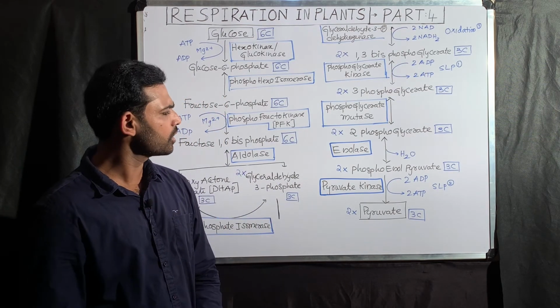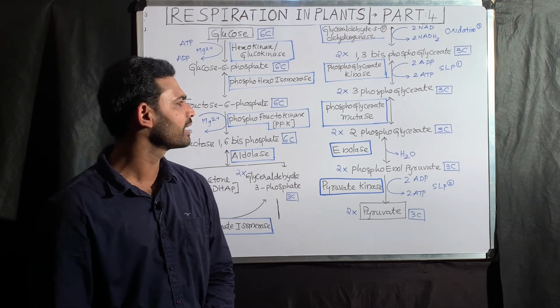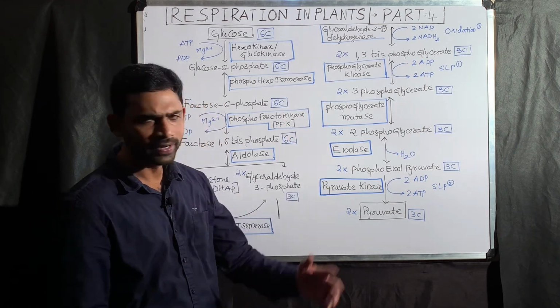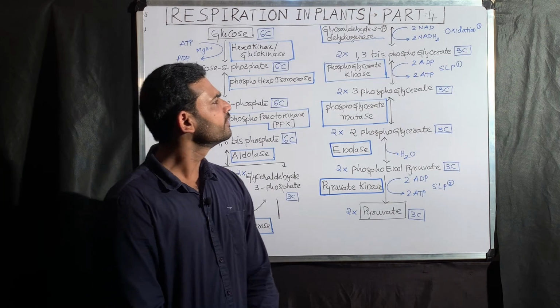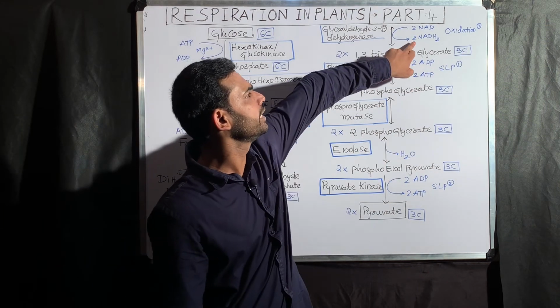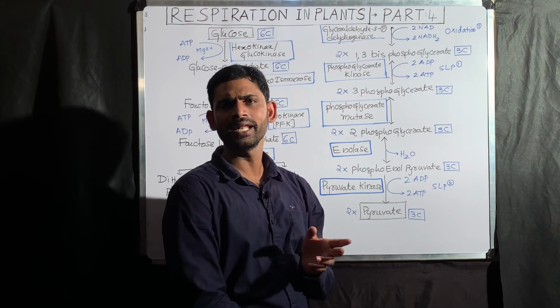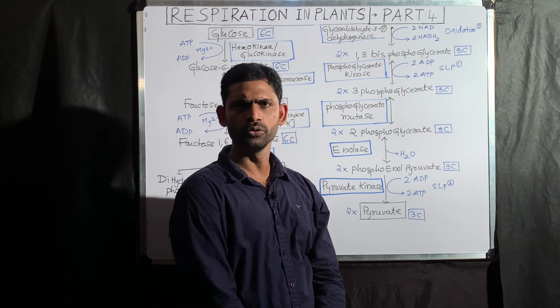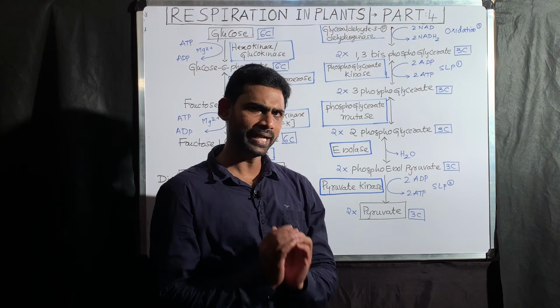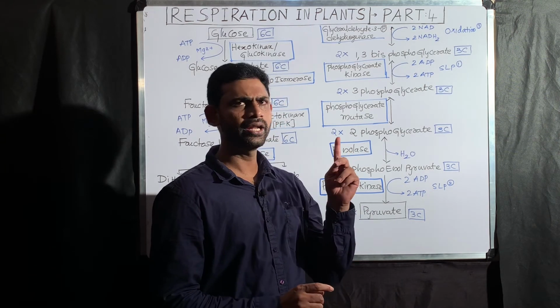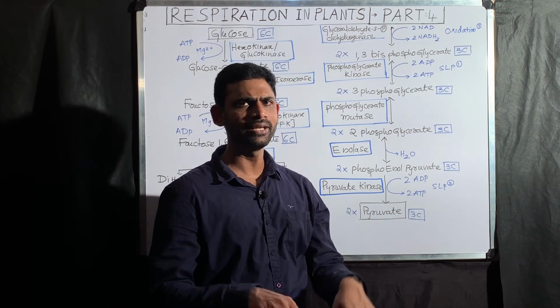The next conclusion you need to understand is about the energy. Here, for example, take 2 NADH2. Once NADH2 is produced, usually under aerobic condition, this NADH2 is involved in the electron transport chain and gives us 3 ATPs.